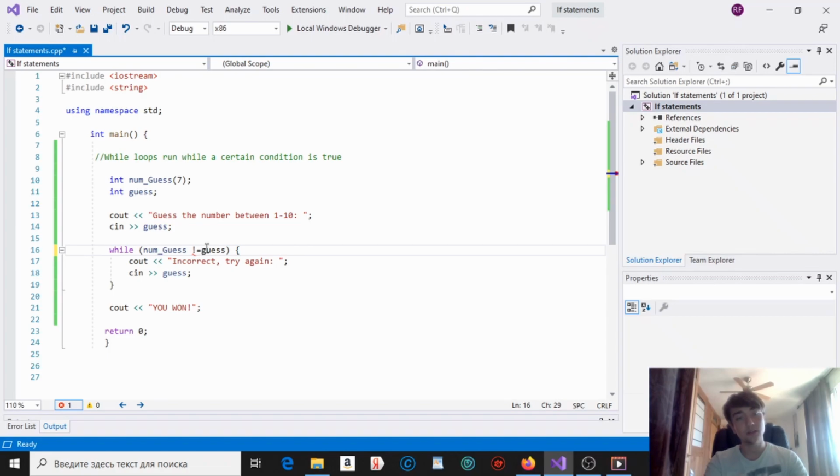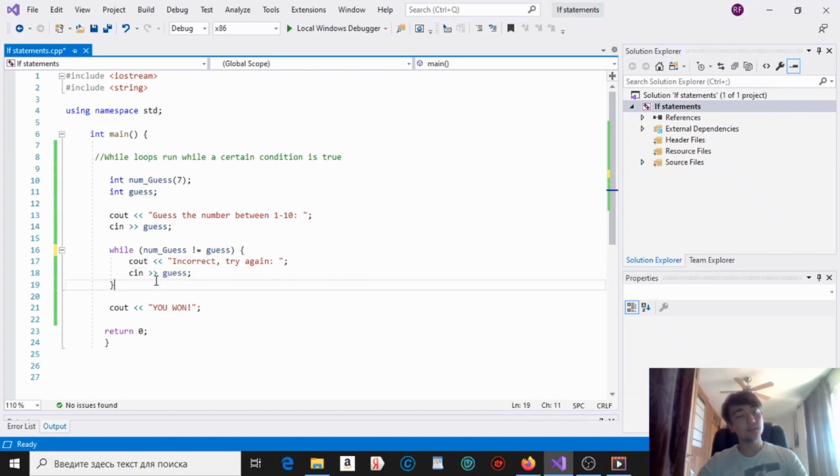That's why we need this. This reads, num guess is not equal to guess. So while this number is not equal to this number, these two lines of code will be executed over and over again. See, incorrect, try again. Now you can guess again, and if it's incorrect, the loop will be run until you guess the right number.